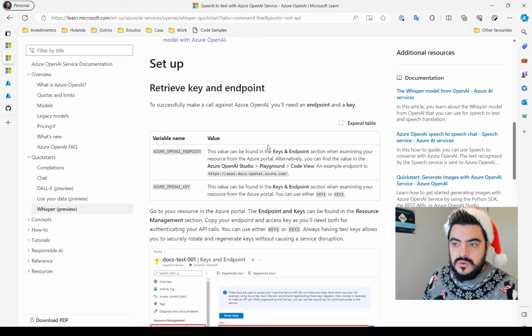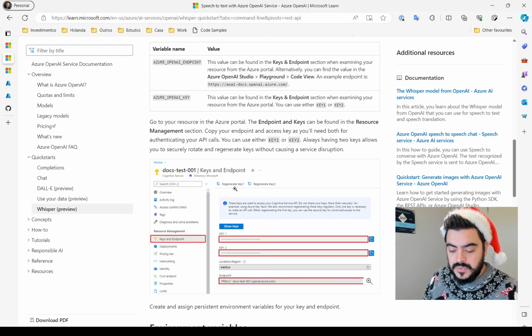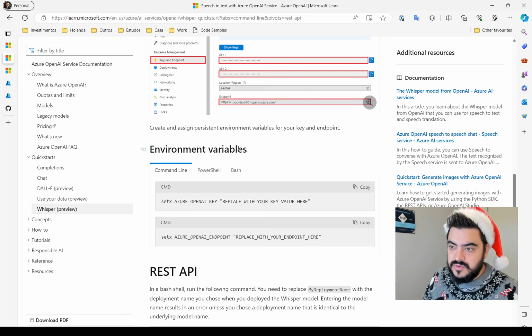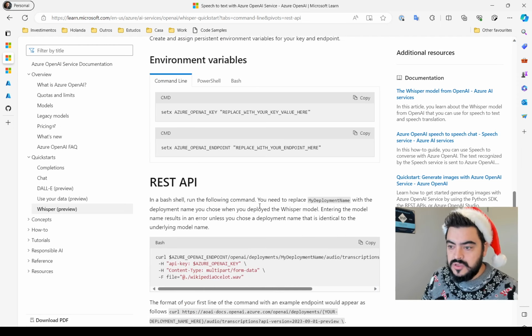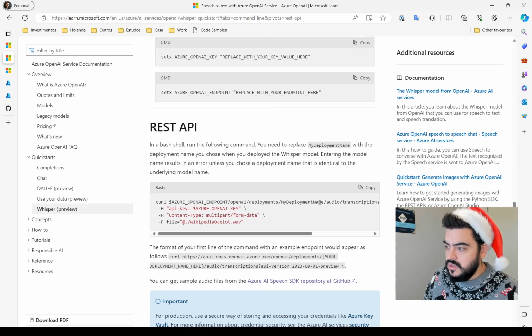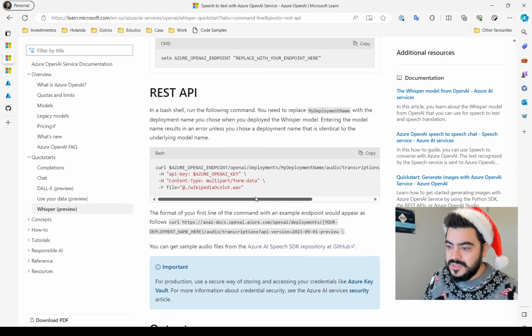So first thing we need to do is to retrieve the key and the endpoint. This was already covered by other videos, so I'm not going there. Just to let you know, I have the key vault with my key already stored there, and I will retrieve this with PowerShell when we go to the scripts. Then here, it's setting up the environment variables, but as we're getting from key vault, we don't need this. And here we have a REST API call using curl. I will explain a little bit about it later.